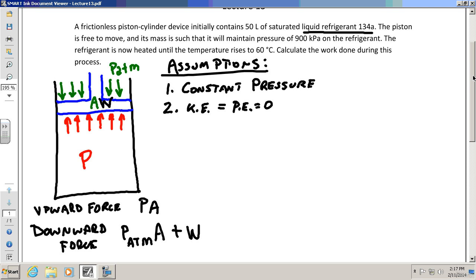If they don't give me the weight or the mass of the piston, how am I supposed to calculate any potential energy? Because remember, potential energy is mgh. I got to know the mass of the piston. I don't know what that is, so forget it. We don't have any of that information.